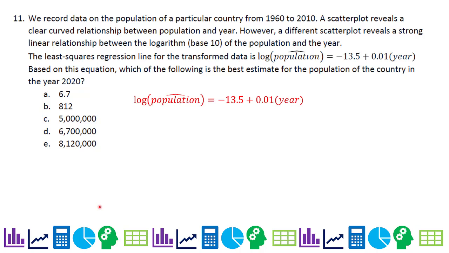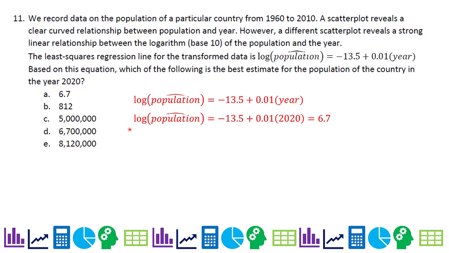So I'm going to go ahead and rewrite the equation right there, make it easy to see. We want to predict for the year 2020. So we substitute that in, and when you multiply that all out, you get 6.7. But that's the log of the population. And to pull that population out of the log, what you want to do is put whatever the base is, and they said base 10.